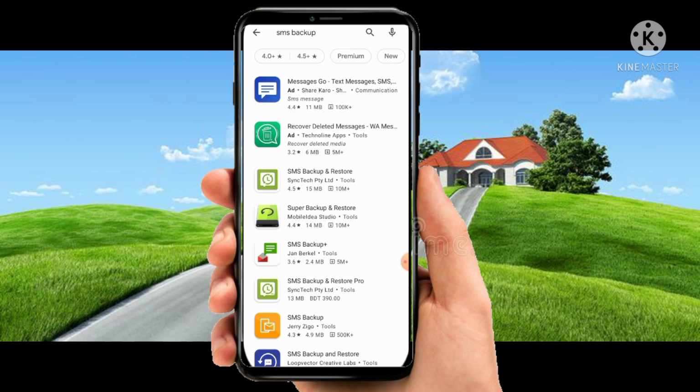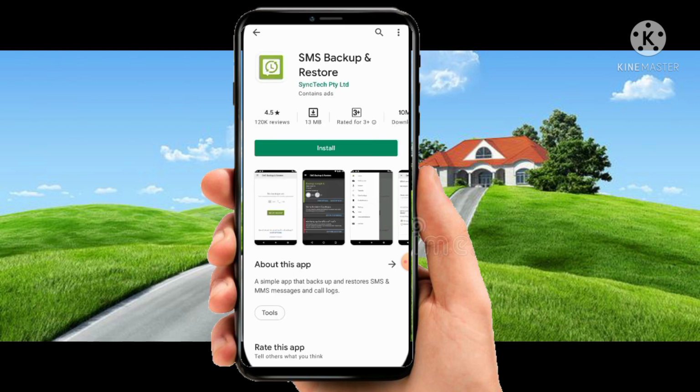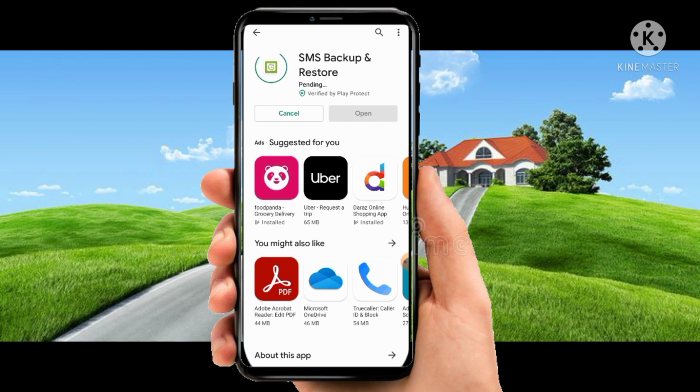Click on this application. First you install it. Now it will be processing.